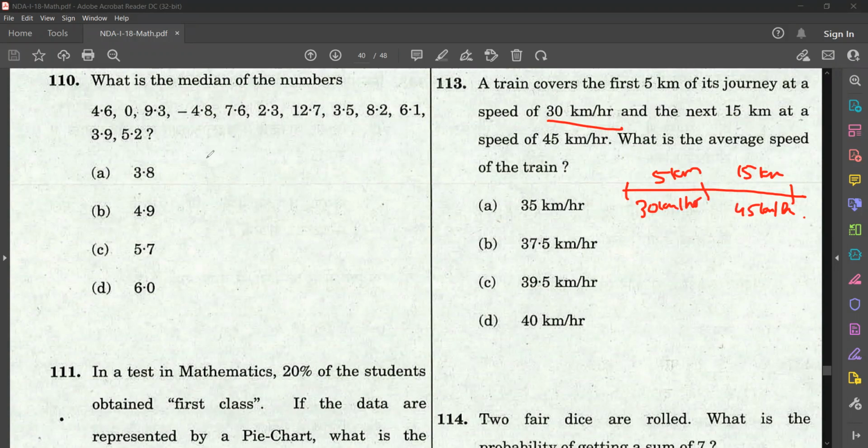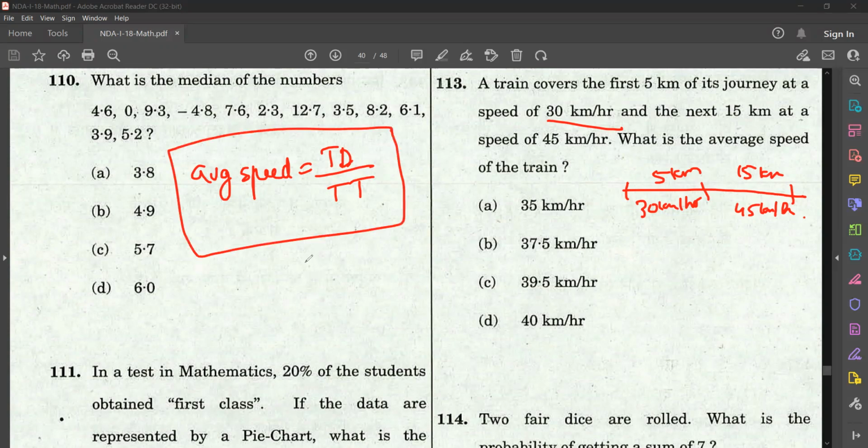So how to do this? What is the average speed equation? Average speed is equal to total distance by total time. So here total distance is equal to 5 kilometers plus 15, isn't it? So that is 20 kilometers is the total distance. Now it is the total time.